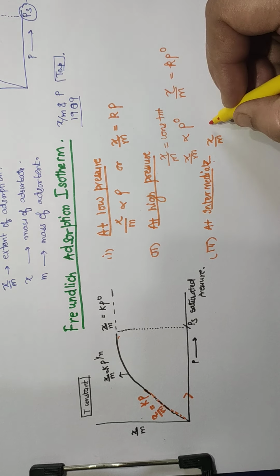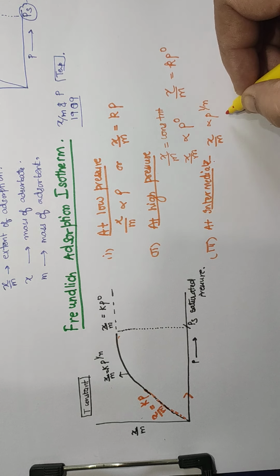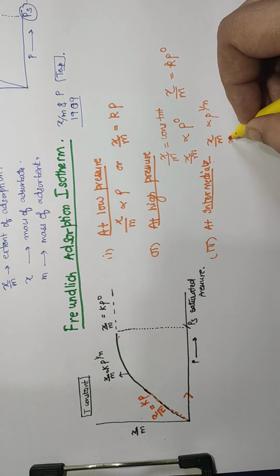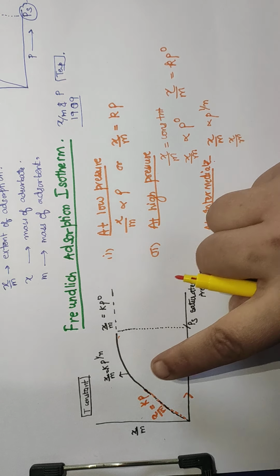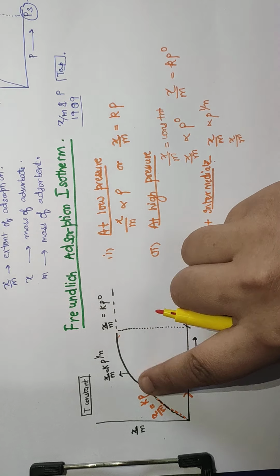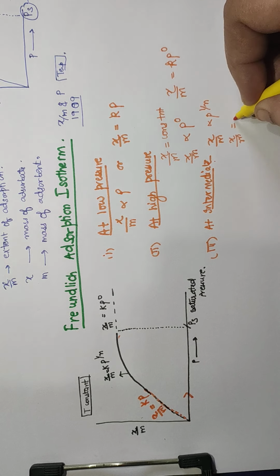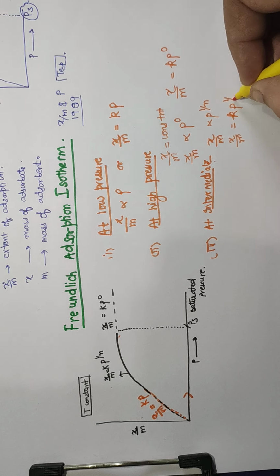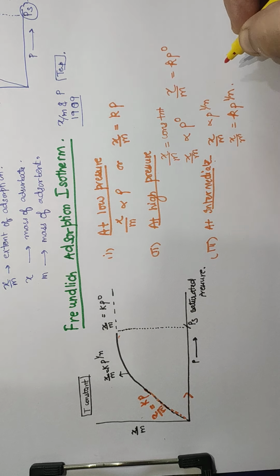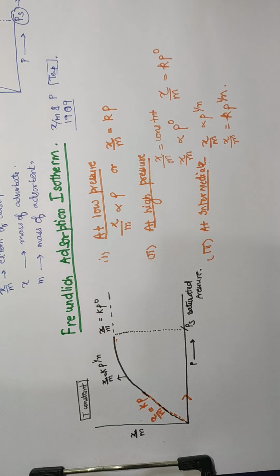So I can denote it as: if I increase the pressure, the extent of adsorption will definitely increase, but it won't be linear. Meaning, a time will come when it starts becoming constant. Once the surface is occupied, it starts becoming constant. So extent of adsorption is equal to k into p to the power 1 by n, where n can be any whole number value which depends upon the nature of adsorbate and adsorbent.